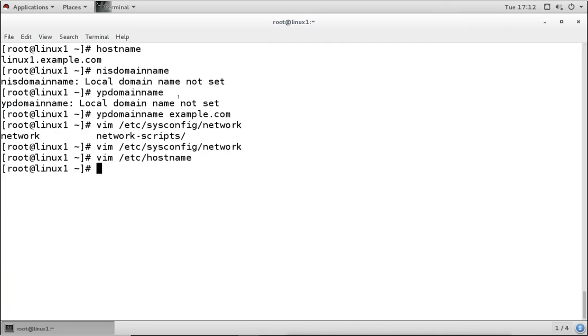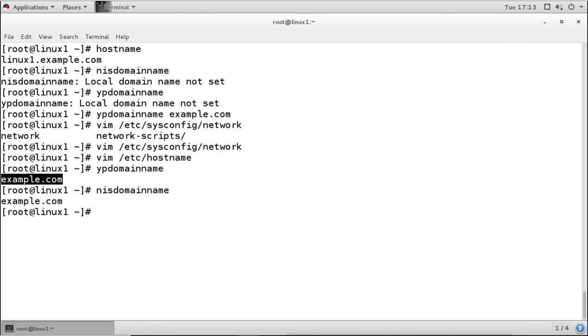That will add it permanently. Now after setting the name, we can check ypdomainname, and it says this is the domain name for our NIS services. We can check with the nisdomainname command also. It shows the same, that this is our domain name.